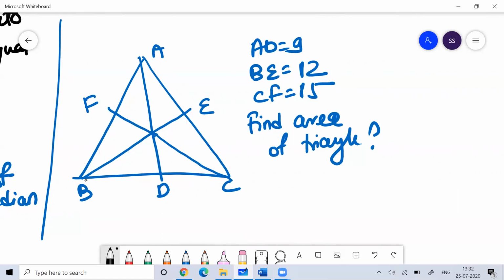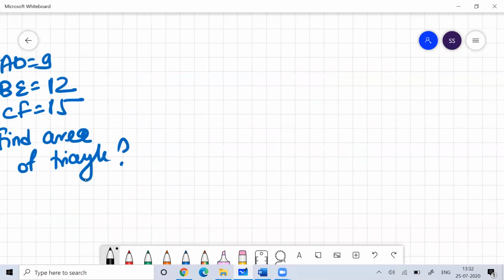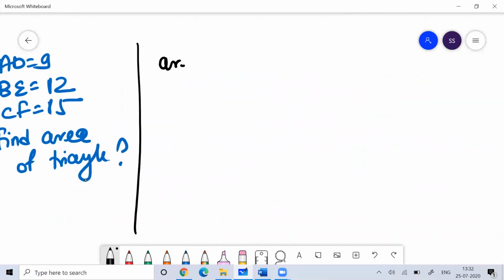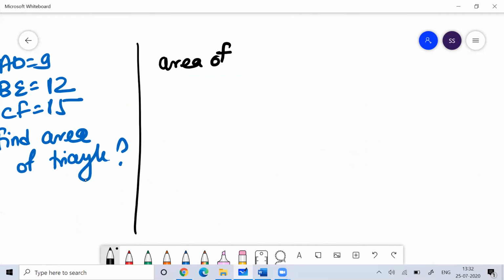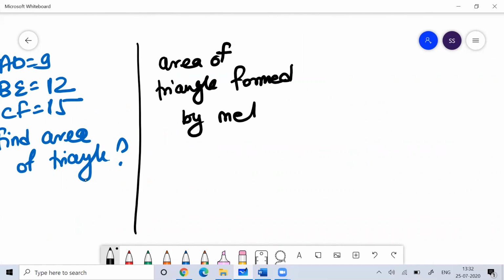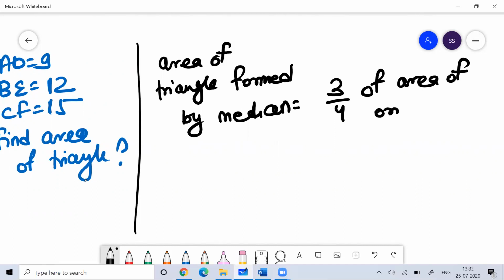The property you need to remember here is that the area of the triangle formed by using medians is equal to 3/4 of the area of the original triangle.